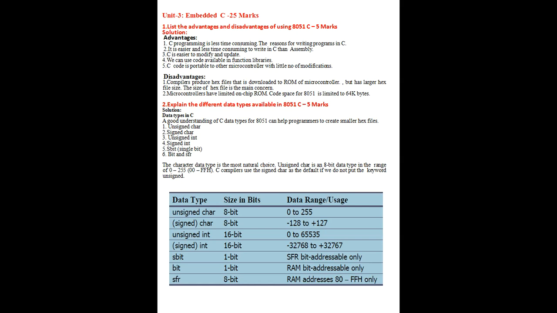Next data type is sbit. It is a single bit, that is 1 bit in size. sbit is mainly used to declare the bits of special function registers. That's why it starts with S. S means SFR. So the data type is sbit. Range for this one is only applicable for the bit-addressable registers of any SFR.